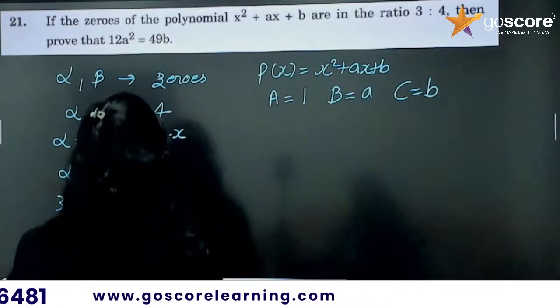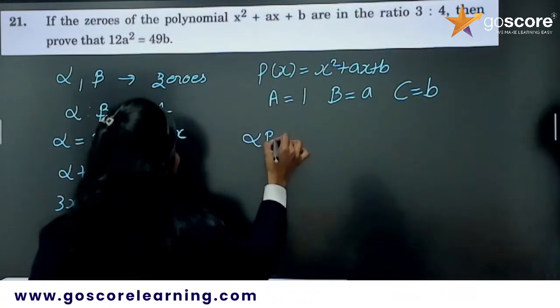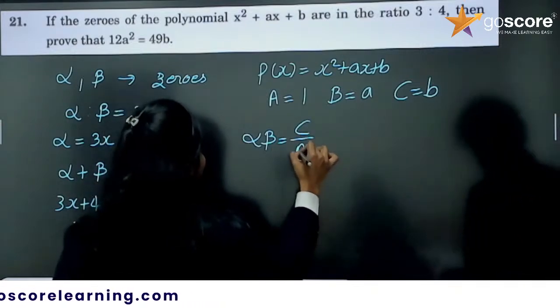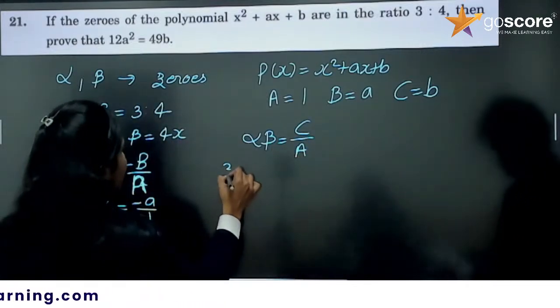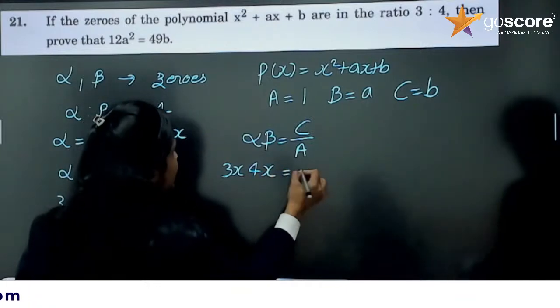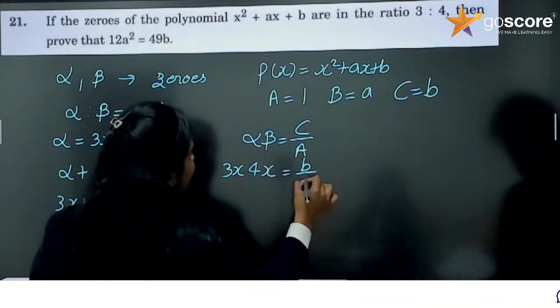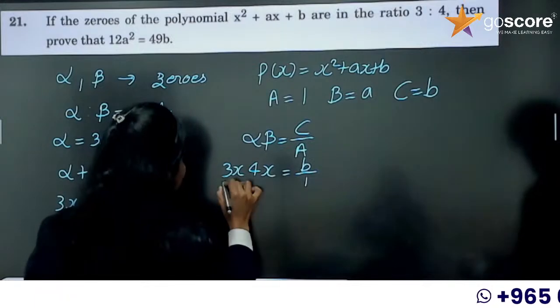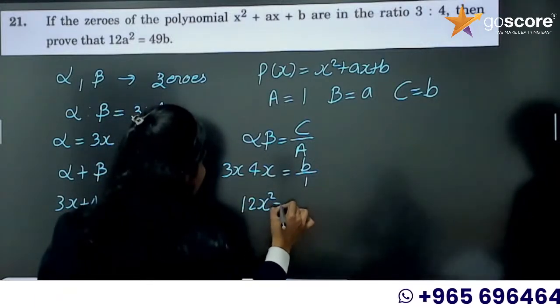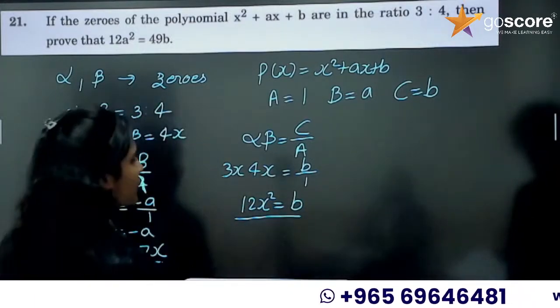Now we will use alpha beta. Alpha beta equal to C by A. What is alpha beta? 3x into 4x. It is b by 1. So it is 12x square equal to b. So we got the value for b also.